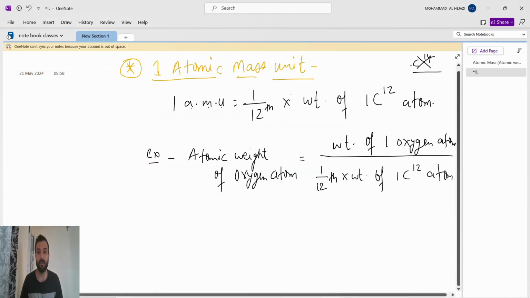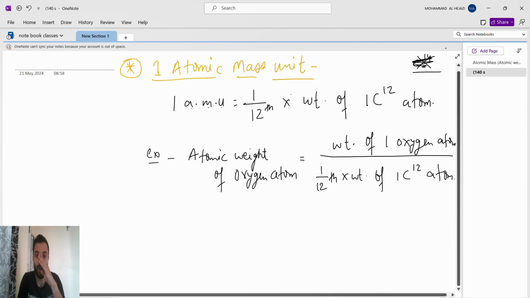Now what are we finding? We are finding the 1 atomic mass unit. Because whenever we are finding for 1 atom, if I say the atomic mass of oxygen is 16, it means 1 oxygen atom has atomic mass 16. One atom. So we have to find the atomic mass unit. So 1 atomic mass unit is what? We know it is 1/12th into the weight of 1 carbon-12 atom.